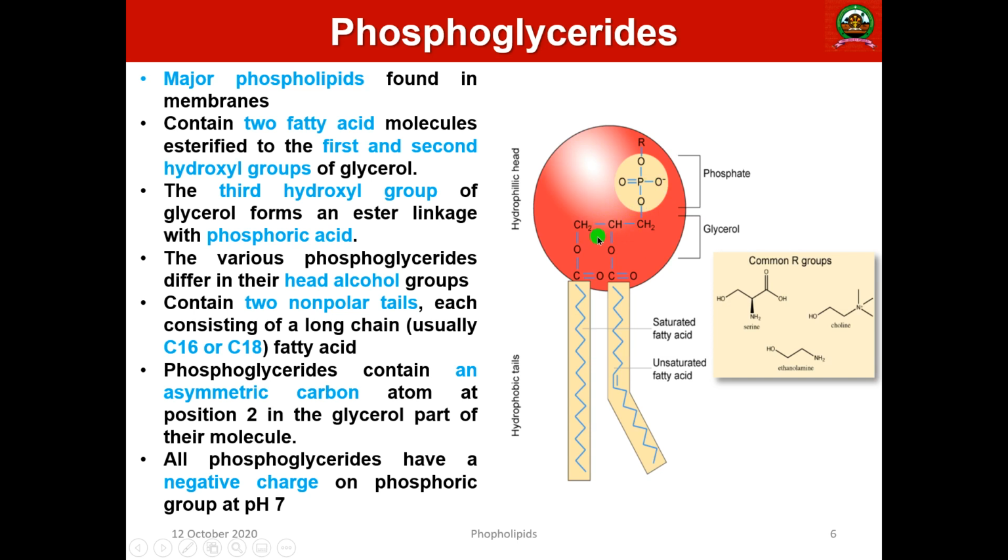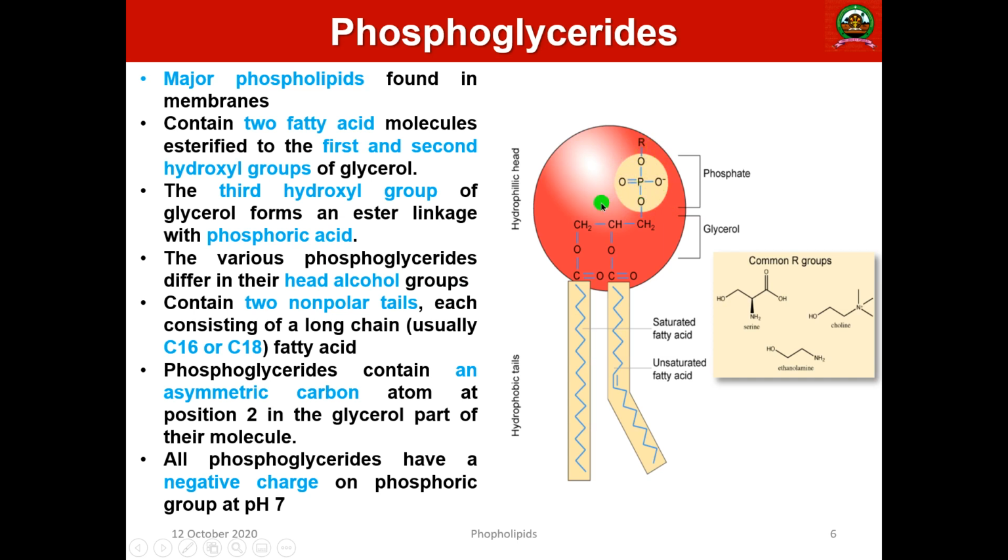This is one, the second one, and third one. The fourth one is the H. So there is an asymmetric or chiral carbon atom. And all phospholipids are negatively charged, as I told you, because of the presence of the phosphate group, the free oxygens. The oxygens are far more electronegative, you know that, so there will be a negative charge centered at the oxygen.